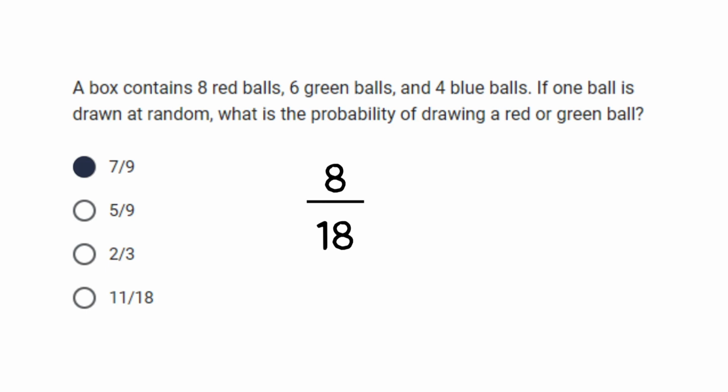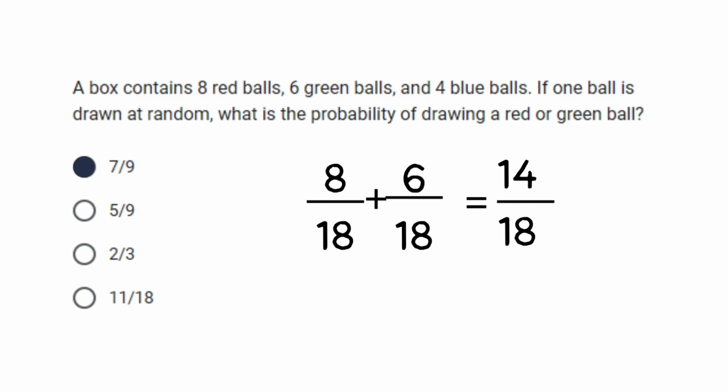So we will not just focus on 8 red balls, let's also focus on 6 green balls. With that, we will also be putting 6 over 18. So 6 green balls over 18, which is the total number of balls, and then we will be adding these two, which gives you 14 over 18.